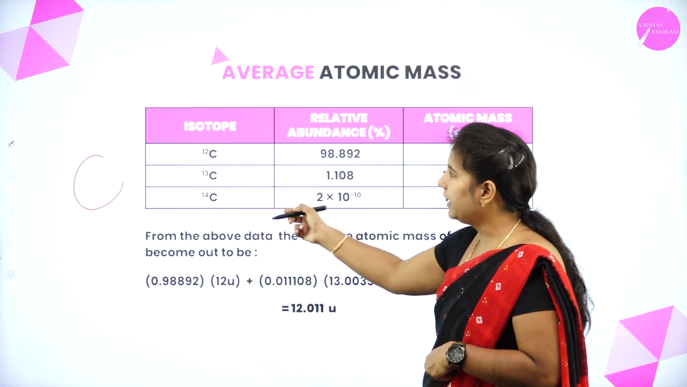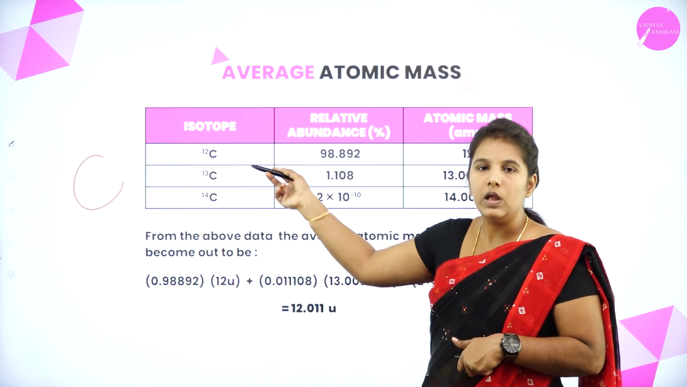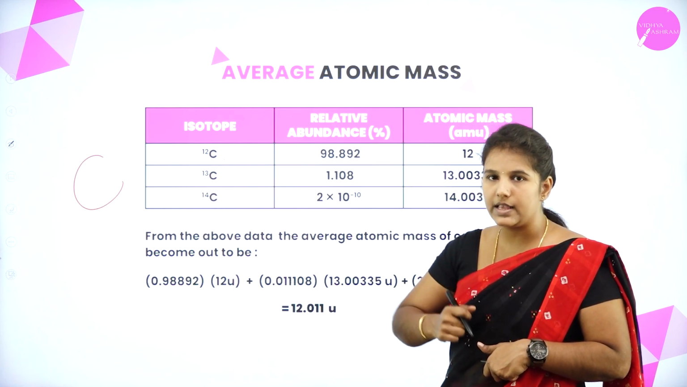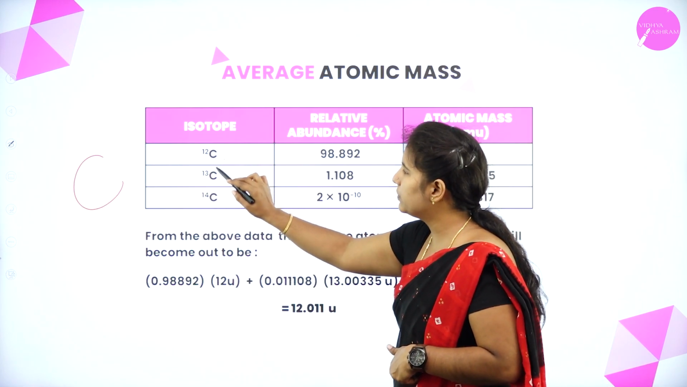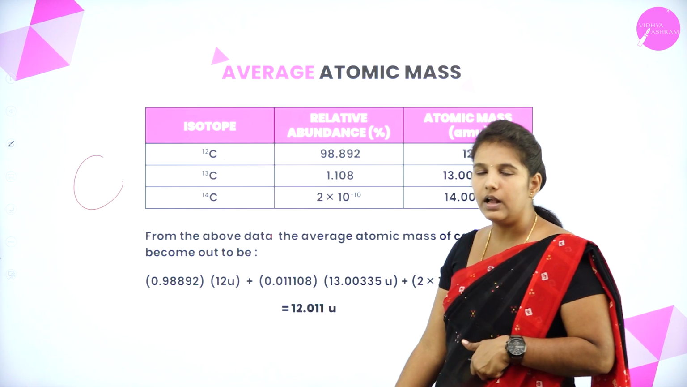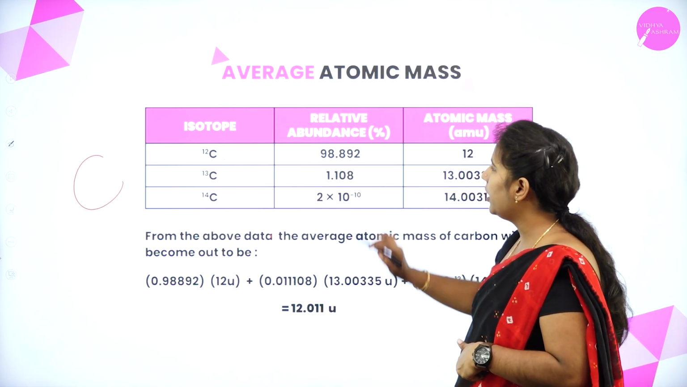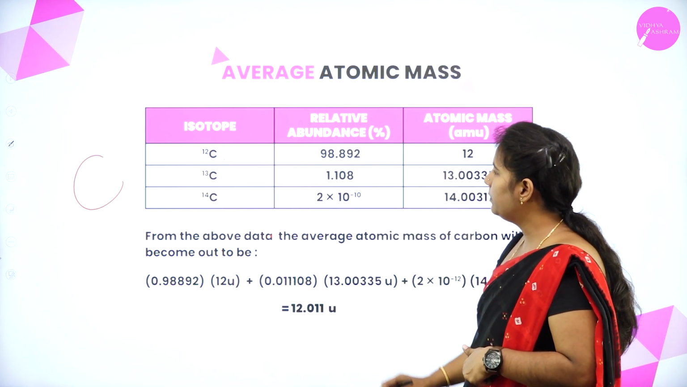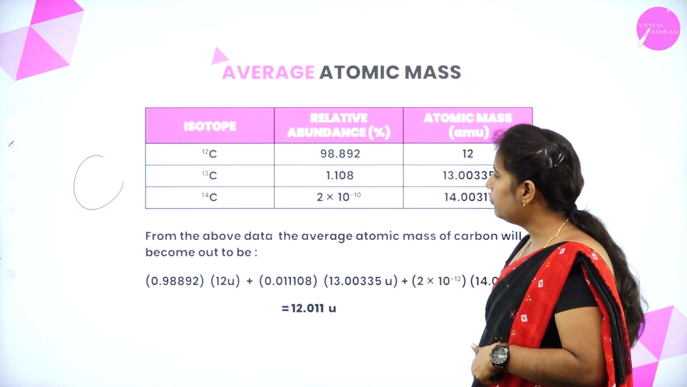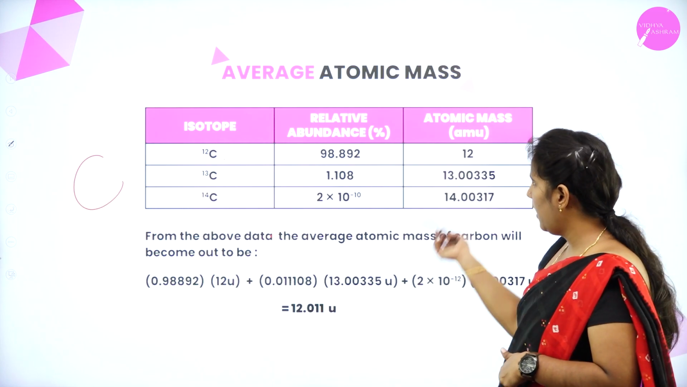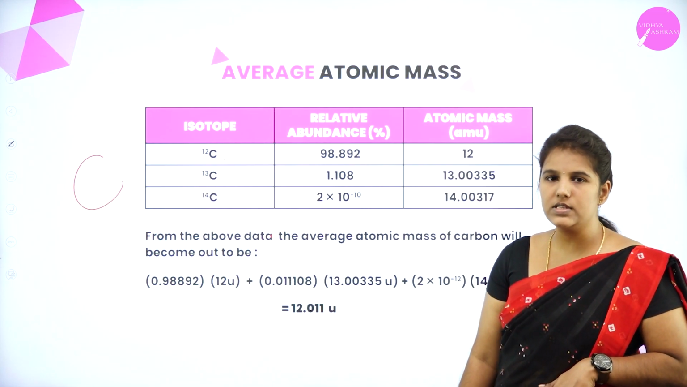Here I have taken the example of the carbon which exhibits 3 different isotopic forms, that is carbon 12, carbon 13 and carbon 14. Okay, and their relative abundance is 98.892, 1.08 and 2 into 10 power of minus 10, and the atomic masses I have listed out.